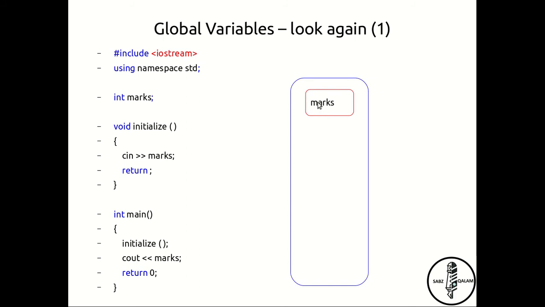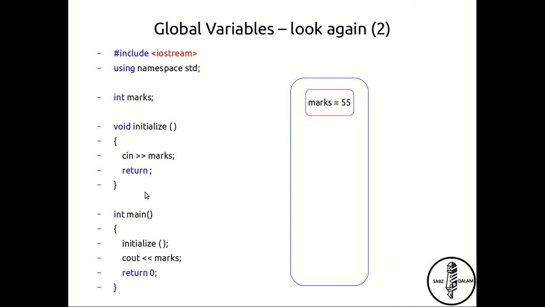Now marks are declared, and when we run the main function, we call out this function initialize and it updates marks. Now in our example we updated to the value 55, so we see that the same location of the memory is updated to the value 55.